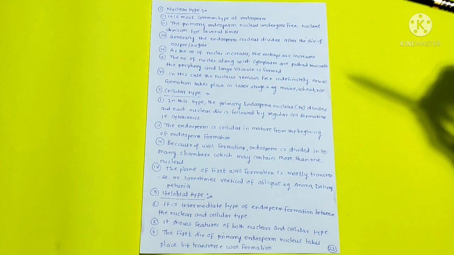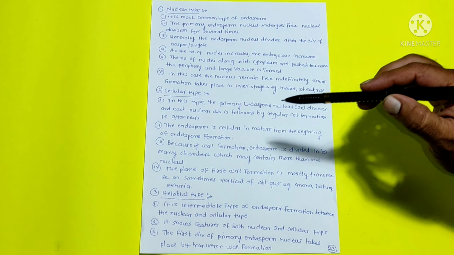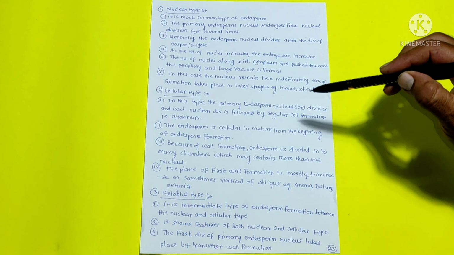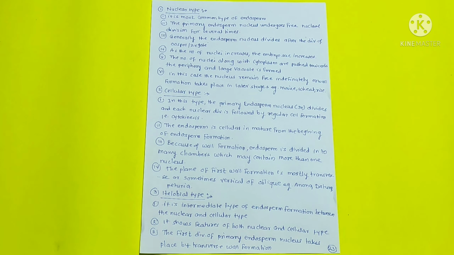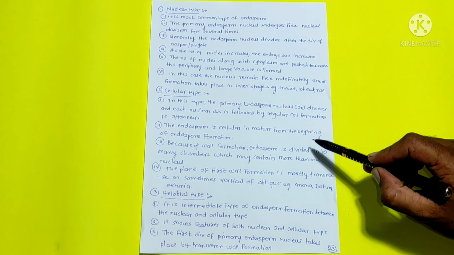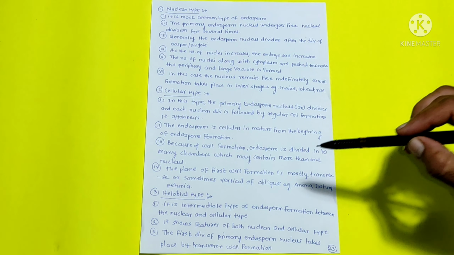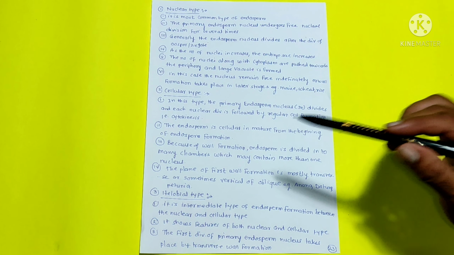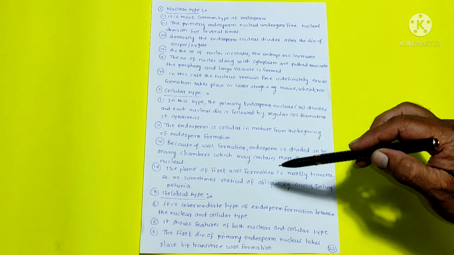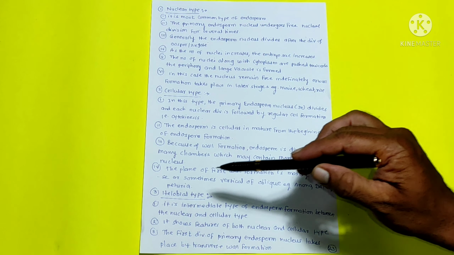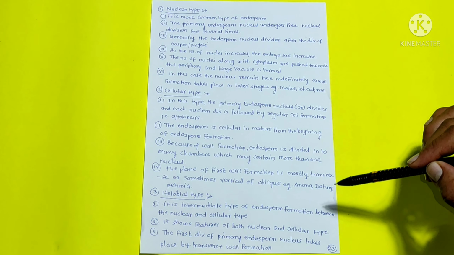Cellular type. In this type, the primary endosperm nucleus divides and each nuclear division is followed by regular cell formation, that is cytokinesis. The endosperm is cellular from the beginning of endosperm formation. Because of wall formation, the endosperm is divided into many chambers which may contain more than one nucleus. The plane of first wall formation is mostly transverse or sometimes vertical or oblique. Example, Annona, Datura, Petunia.